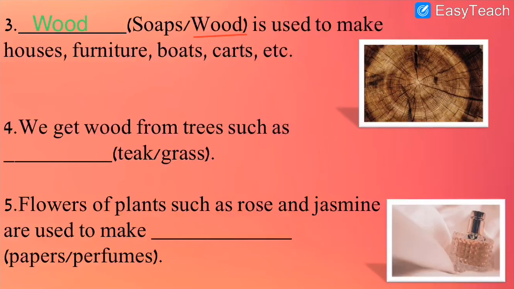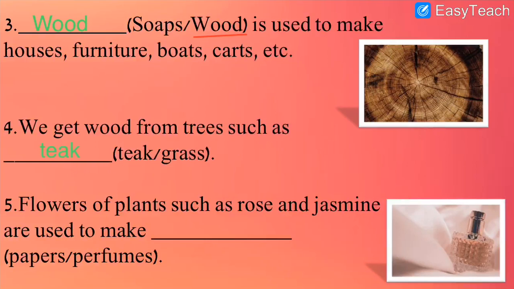Next, we get wood from trees such as dash. So from which tree do we get wood? Do we get it from grass? No, we get wood from teak. Teak is a type of wood. It is also a type of tree. From teak trees we get teak wood. It is very strong, long lasting, used for making furniture. So we get wood from trees such as teak.